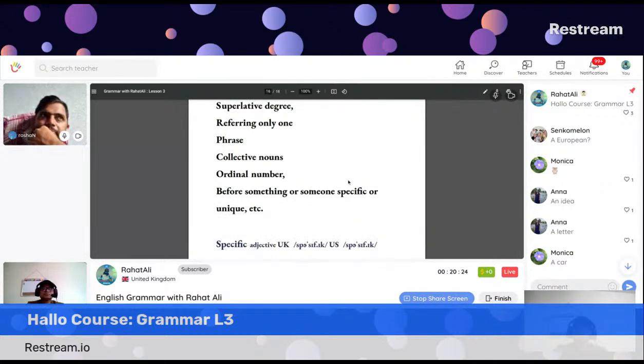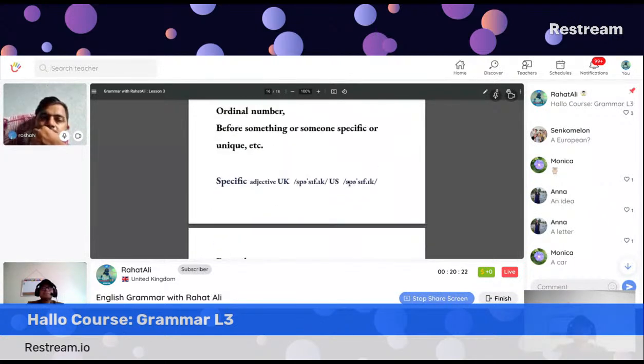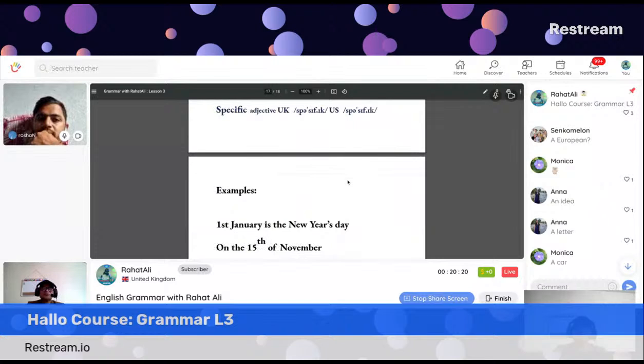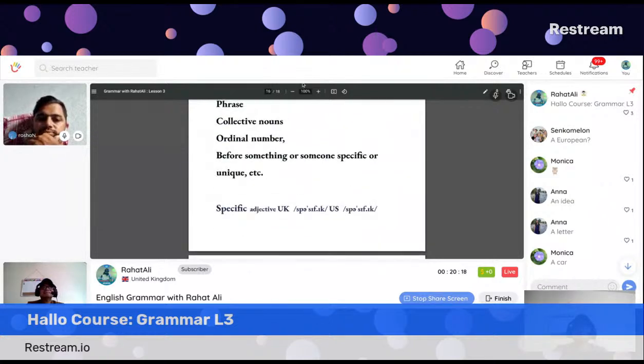Do you remember, anyone, what is an ordinal number, before I go to the next page? Like 1, 2, 3, 4, 5, 6, we call them cardinal numbers. Ordinal numbers are like first, second, third, fourth, fifth.